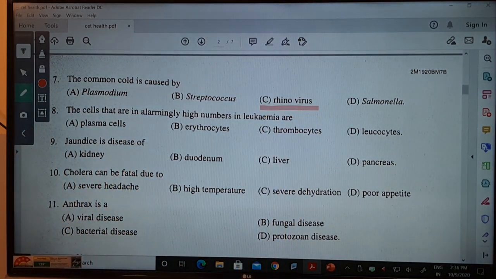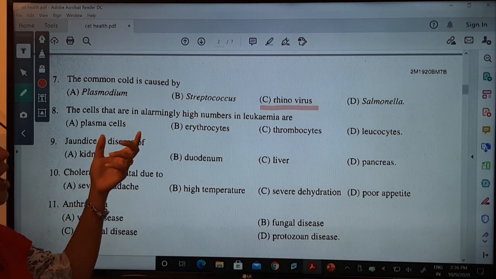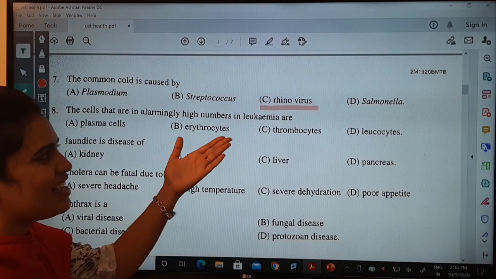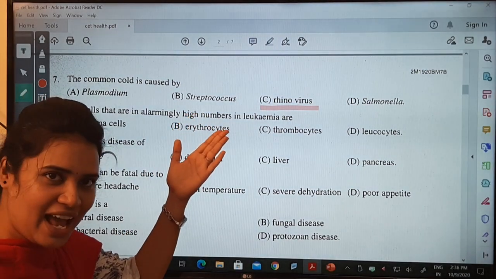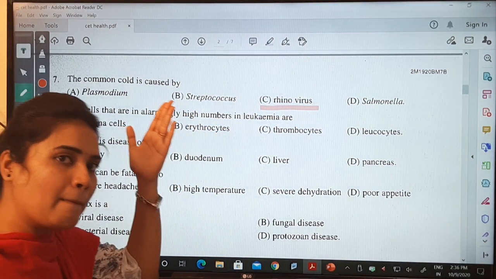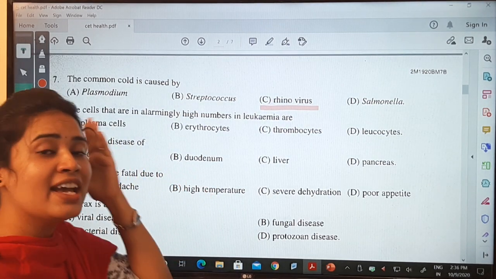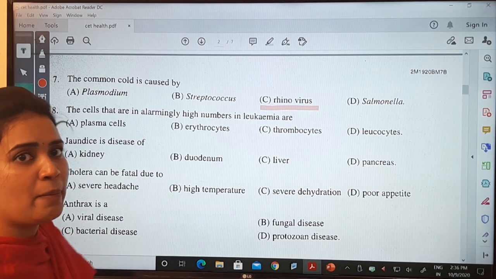Okay, next comes the cells that are in alarmingly high number in leukemia. Here, leukemia is nothing but cancer. You have studied about cancer. Leukemia is a blood cancer. Particularly the number of white blood cells goes on increasing. That is called leukemia.